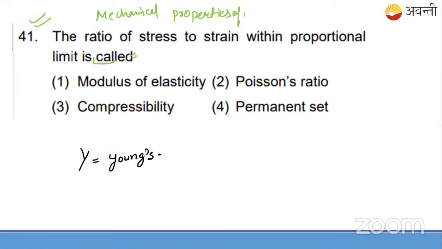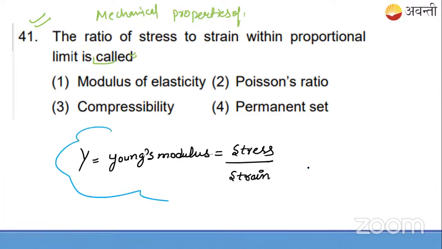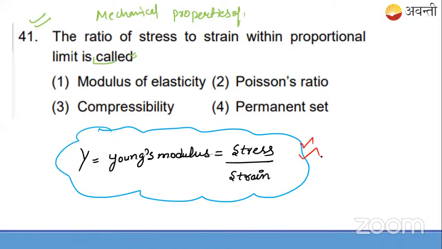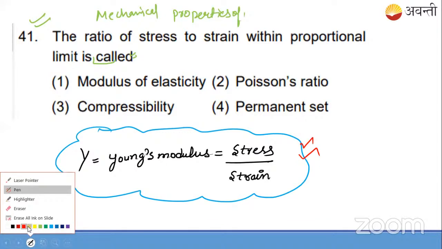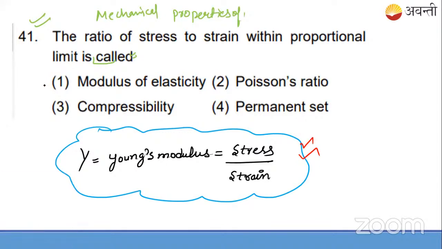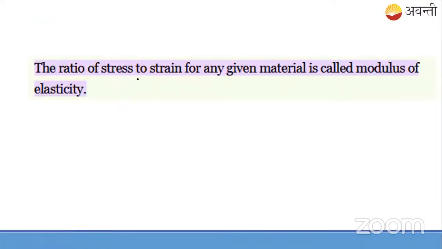Young's modulus, that is the modulus of elasticity, is given by stress upon strain. What is it? Stress upon strain. First answer. Also, for your notes, it's been written here that the ratio of stress to strain for any given material is equal to the modulus of elasticity.